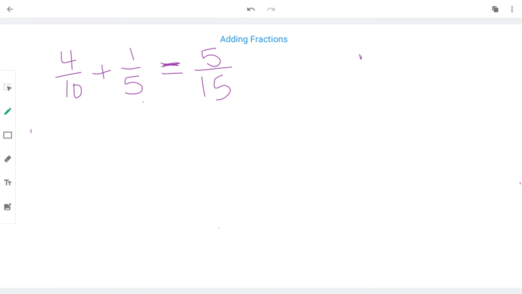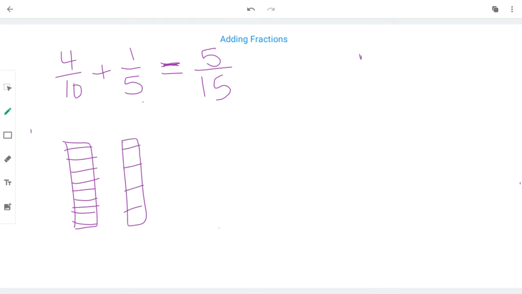So if I have 4/10, so I have my tenths, 1, 2, 5, 7, 9. So if I have 4/10 and I want to add a 5th to it, okay, so I'm going to divide this one into 5ths. They're not perfect, but you've got to get the idea. So I'm going to shade them in so you can see what that should look like.